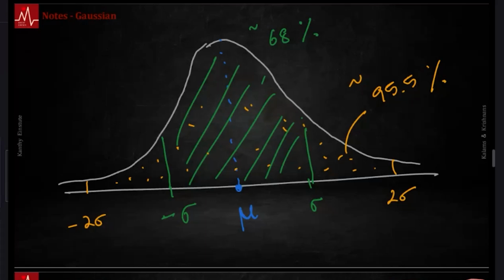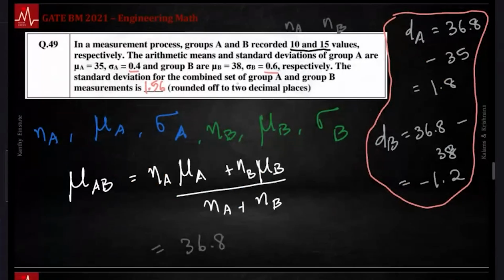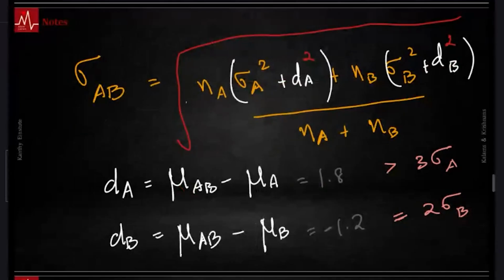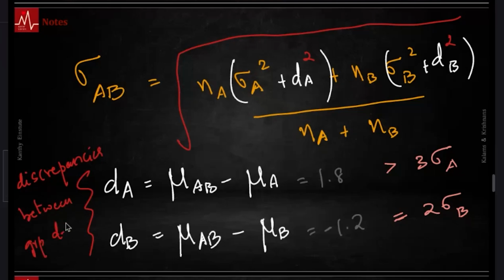Okay. This question was miscellaneous, combined standard deviation, but I kind of explained to you, it's just a weighted average. And this is also a weighted average, but you have to account for discrepancies in the combined data. So if you do that, you could get it.